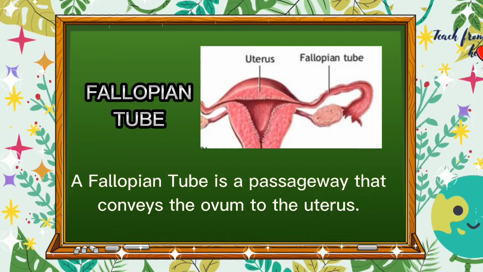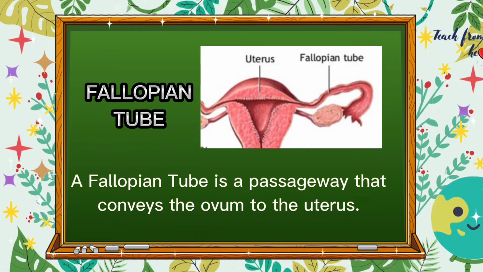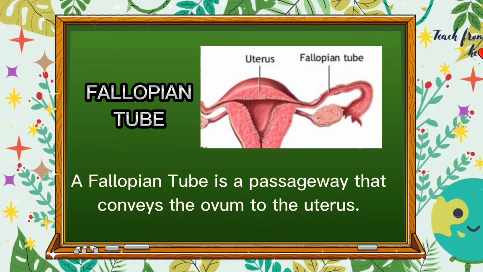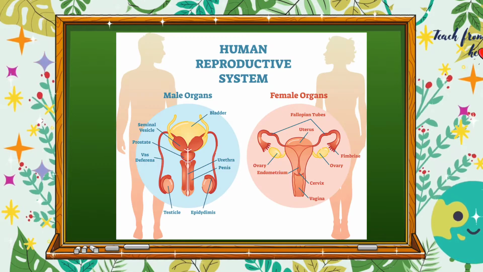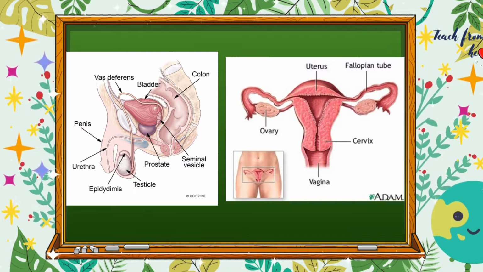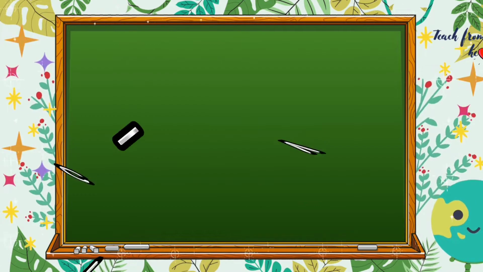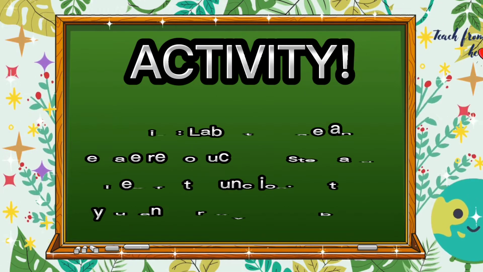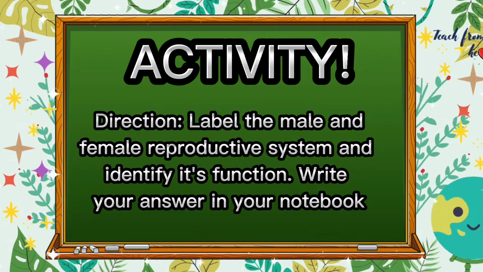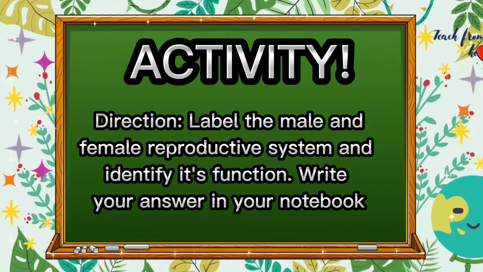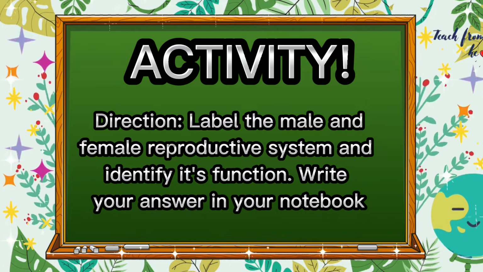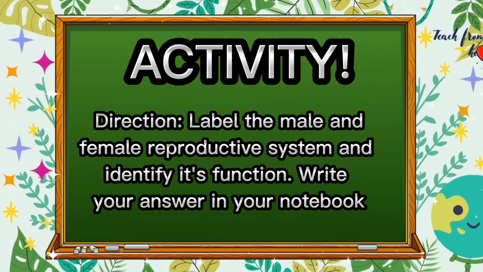A fallopian tube is a passageway that conveys the ovum to the uterus. As the ovum moves along the fallopian tube, the union of egg cell and sperm cell can happen. Now class, now that we already discussed the male and female reproductive system, let's have our first activity. You need to label the male and female reproductive system and identify its function. You can write your answer in your notebook.